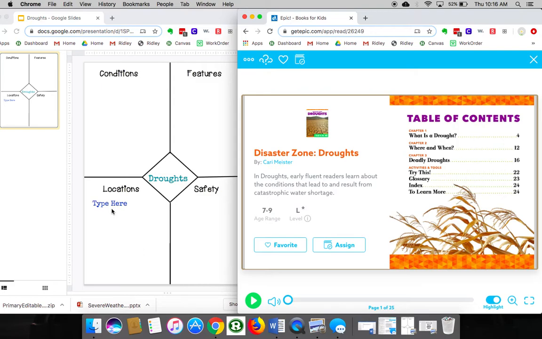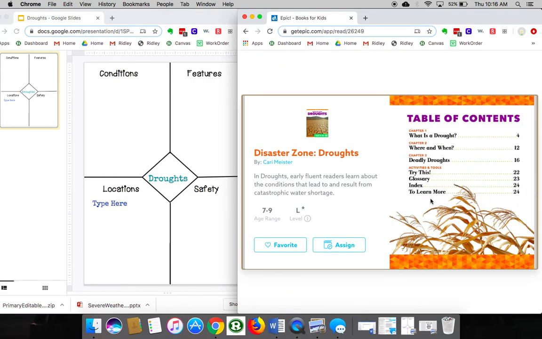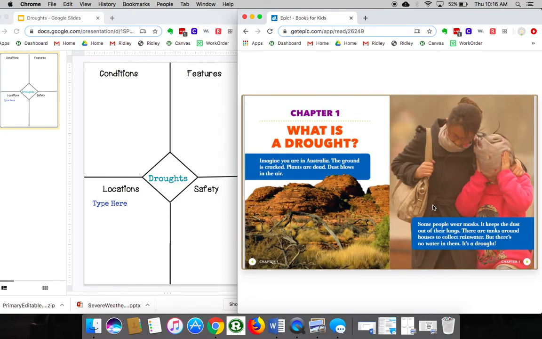I'm going to read a story called Disaster Zone Droughts. This is a type of extreme weather. We have our table of contents over here. The table of contents gives us more information about the text.